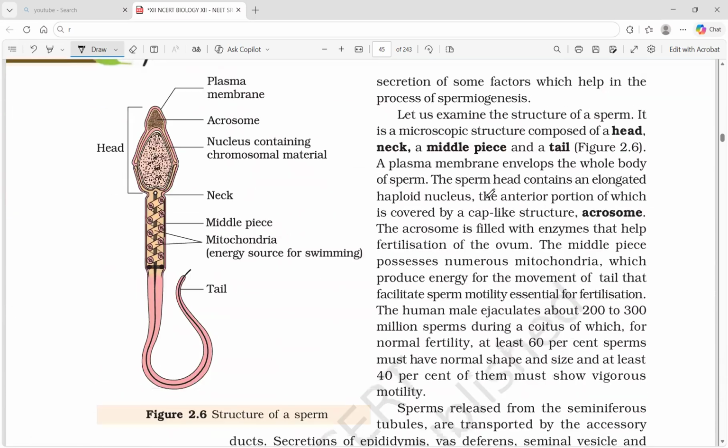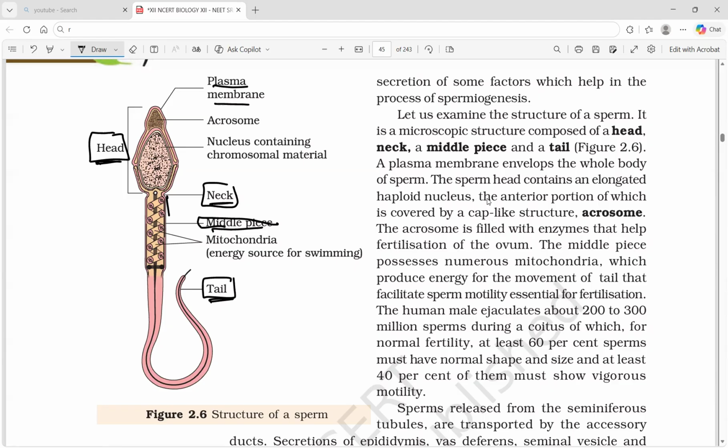Okay. So next, moving on to the structure of sperm. Let us examine the structure of sperm. It is a microscopic structure composed of head and neck, then the middle piece, and tail. The structures of the sperm: head, neck, middle piece, and tail.